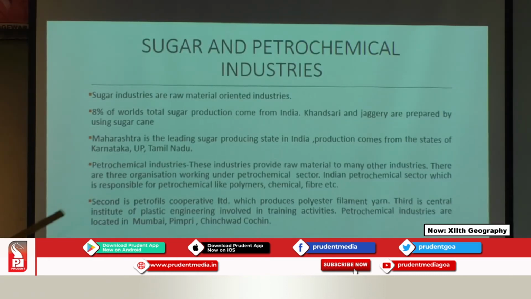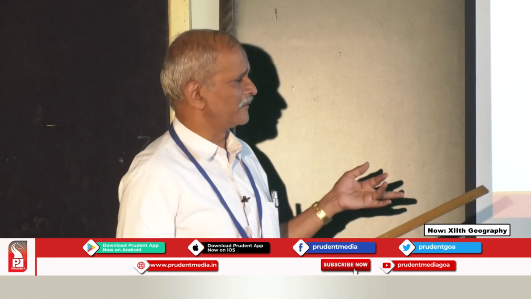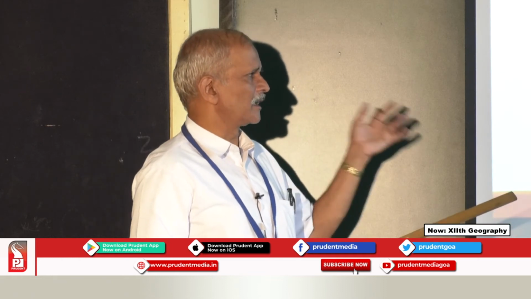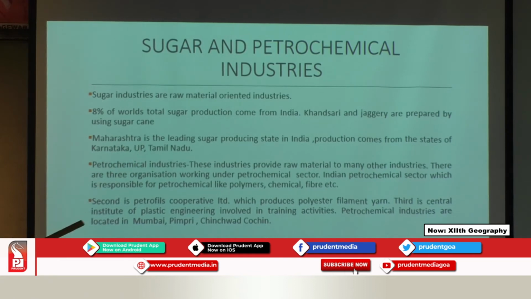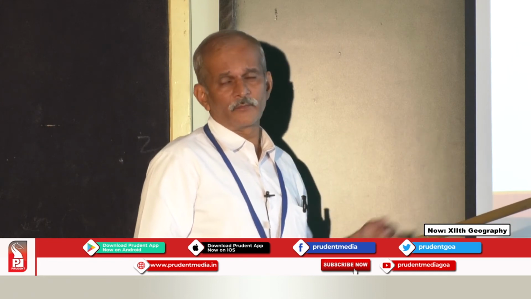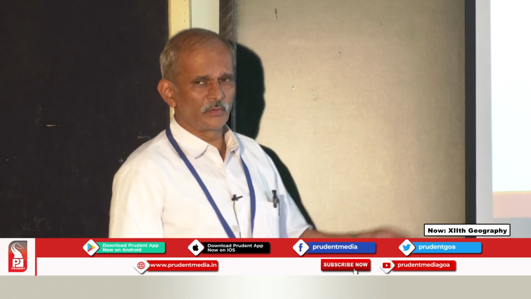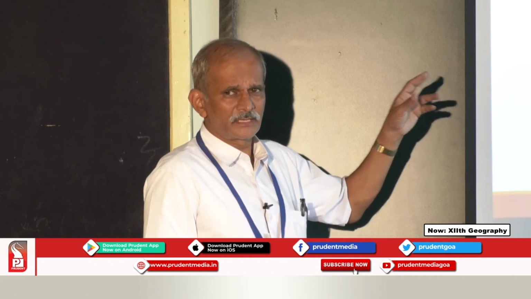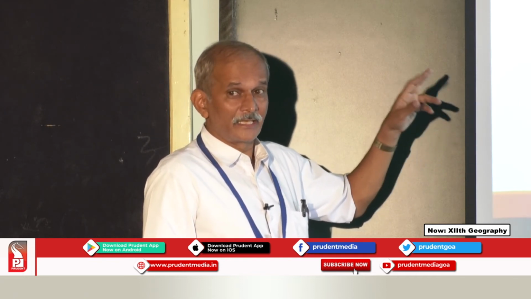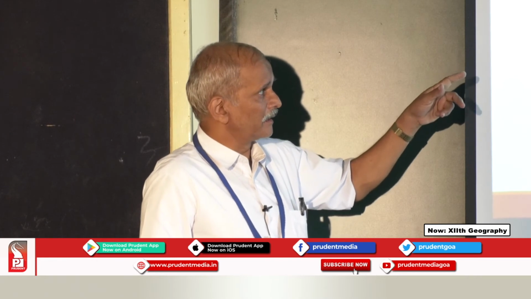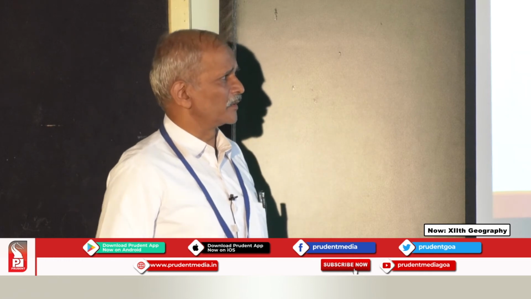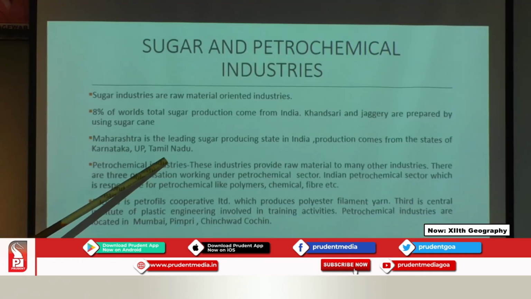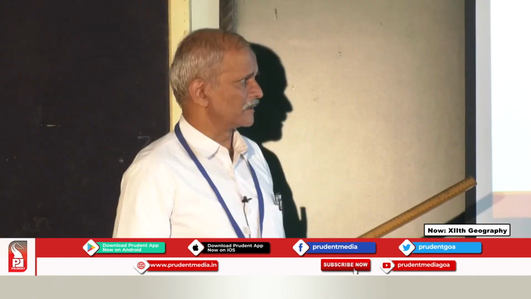In Karnataka there are many localities: you go to Ballari, you go to Belgaum district, Nippani, then Khanapur, all those areas in Karnataka. In UP also, the quality of the sugarcane is very good compared to the southern portion of India. One important point in the case of UP is that the sugarcane produced is of very good quality. Even a single sugarcane can give 1 liter of juice. That is a speciality of UP and other areas because of the Indo-Gangetic plains, and that is one of the reasons UP is also producing a huge quantity of sugar. Tamil Nadu sugarcane industries are quite limited in nature.